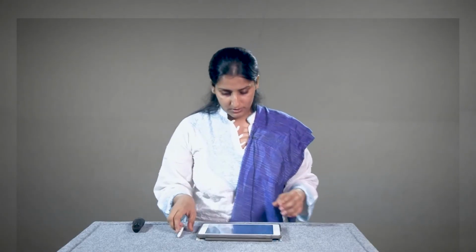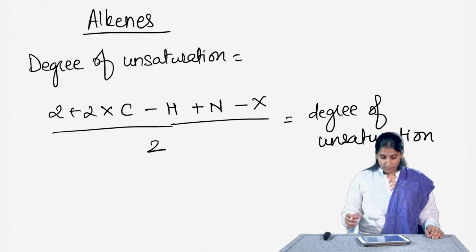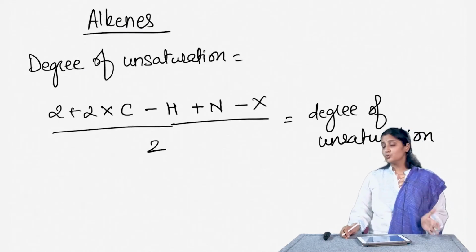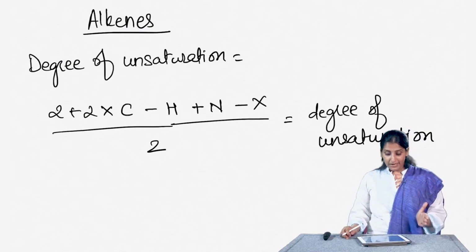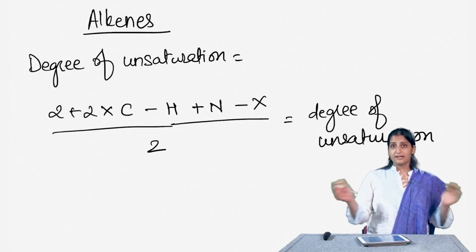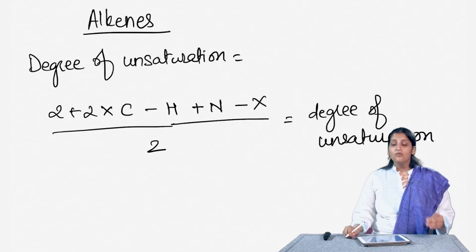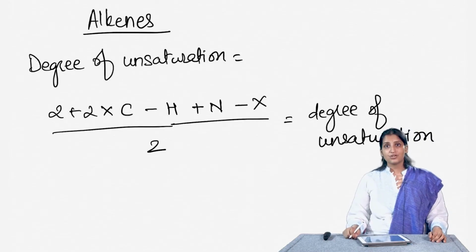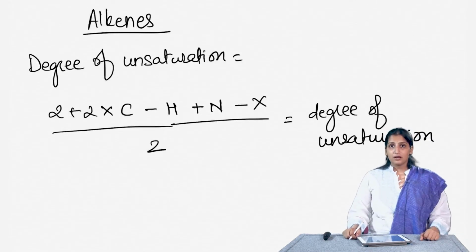Here I am going to give you a general formula to calculate the degree of unsaturation of any molecule. If you look at this formula, it says 2 plus 2 times the number of carbons, minus the number of hydrogens, plus the number of nitrogens, minus the number of halogens, the entire thing divided by 2, will give you the degree of unsaturation for any particular compound.